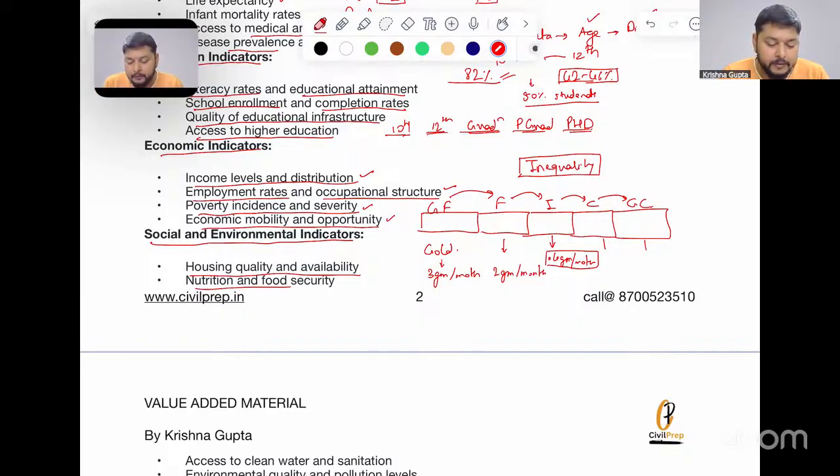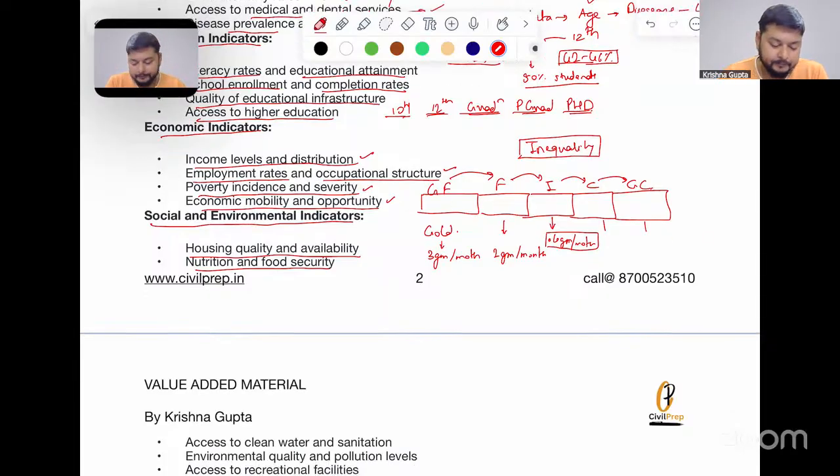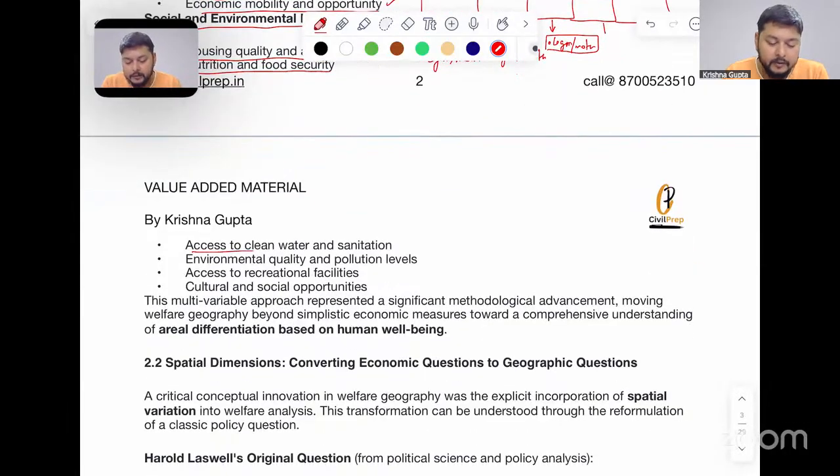Then nutrition and food security that I am having. In the contemporary time, we are seeing that the quality of nutrition in food is declining. This is resulting in a nutritional crisis, and this is also highlighted in the Niti Aayog's multidimensional poverty report. Then access to clean water and sanitation, we have talked about it. Environmental quality and pollution levels. For example, in Nagpur, where I am residing right now, the AQI level is around 50 to 60, which is quite amicable. Here I can live comfortably.